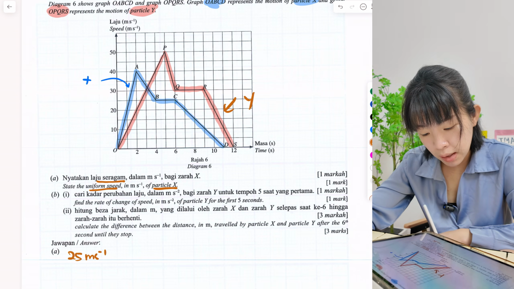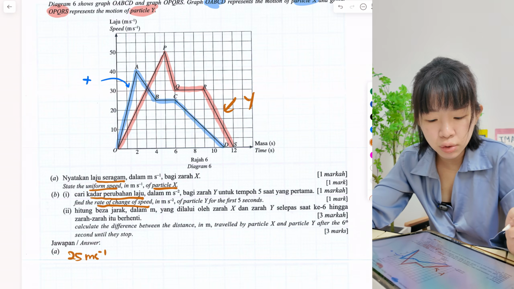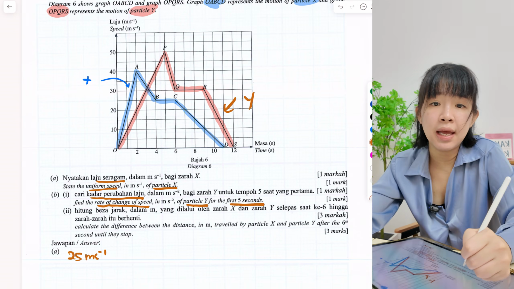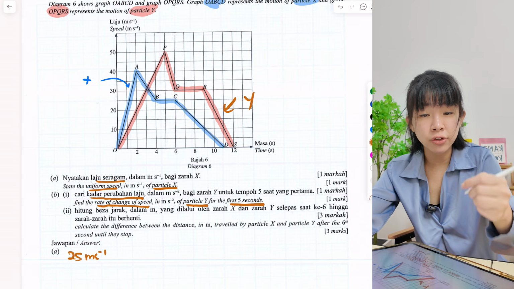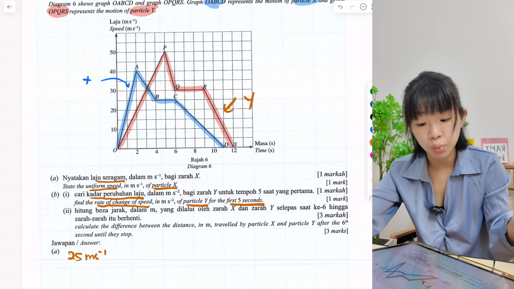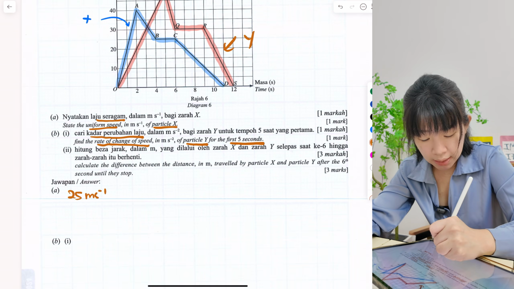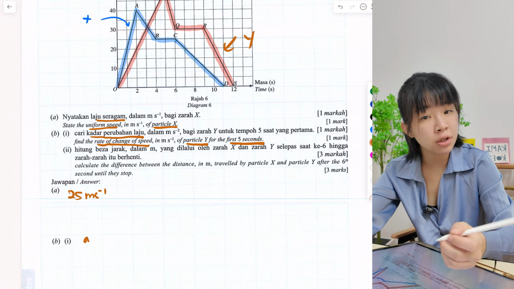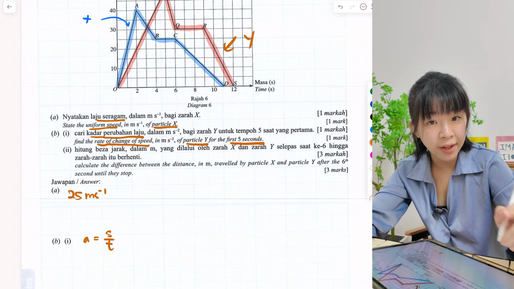Okay, then part B1. Find the rate of change of speed (kadar perubahan laju), in meters per second squared, of particle y for the first 5 seconds. Now first, how do we find rate of change of speed? Rate of change of speed is the same as acceleration (pecutan). So to find rate of change of speed, always take the change of speed divided by time.